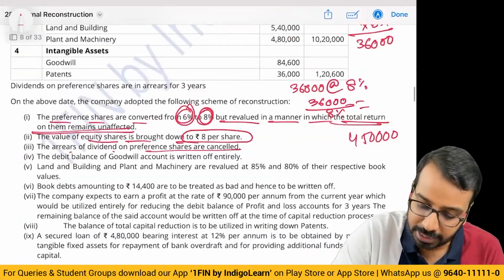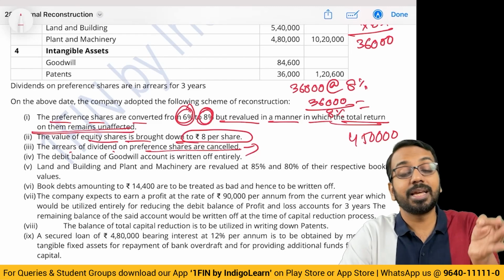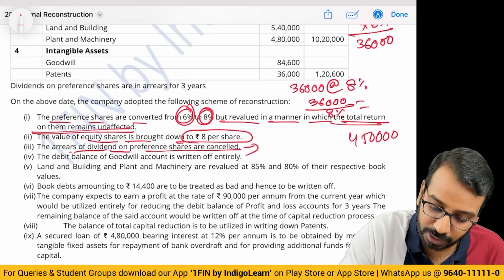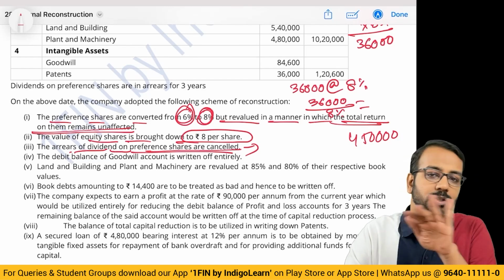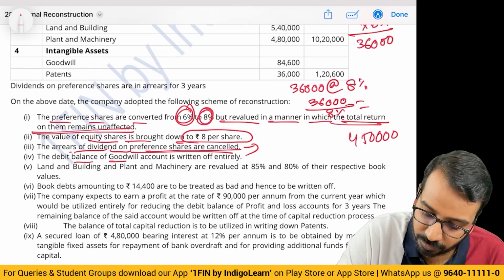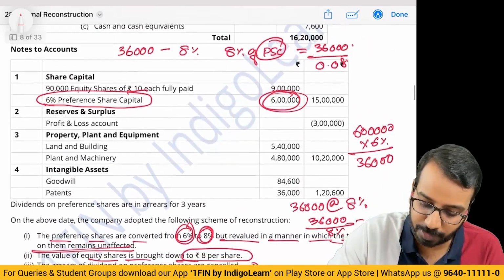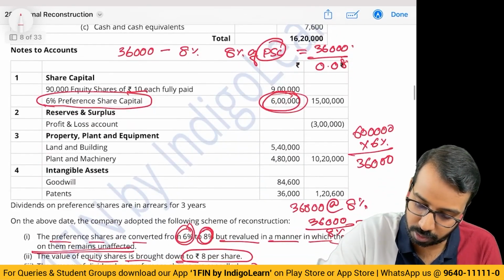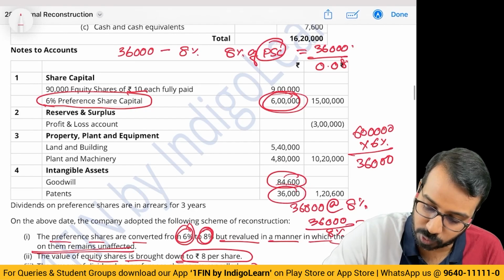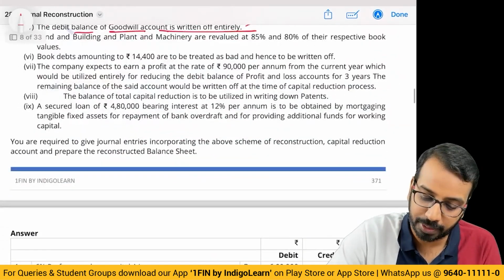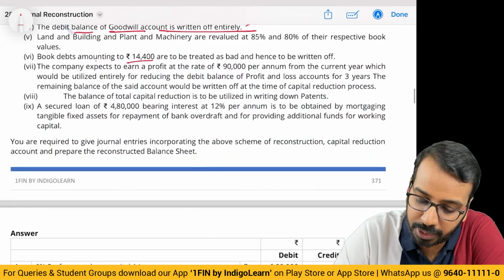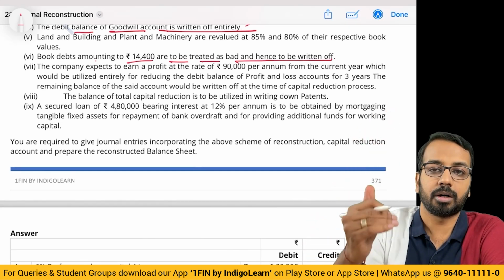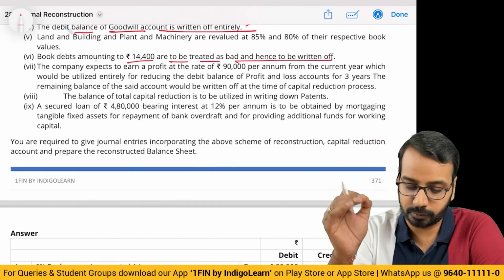Okay, because see, if dividend payable is there in the balance sheet, then we can cancel and then there will be a gain. But if dividend payable is not there in the balance sheet, there is no point in cancellation. Debit balance of goodwill account is written off entirely. So whatever is there in the goodwill, I think 1,20,600 entire value, right? No, sorry, 84,636. Only goodwill has to be written off. Book debts amounting to 14,400 are to be treated as bad and hence written off. Reduction in value of your receivable, hence a loss.